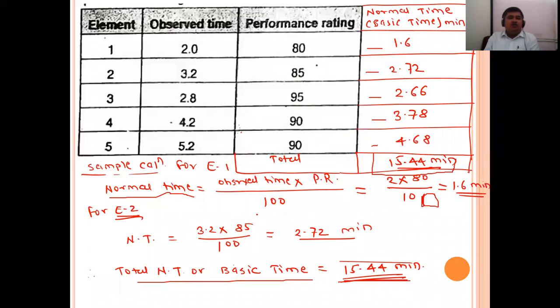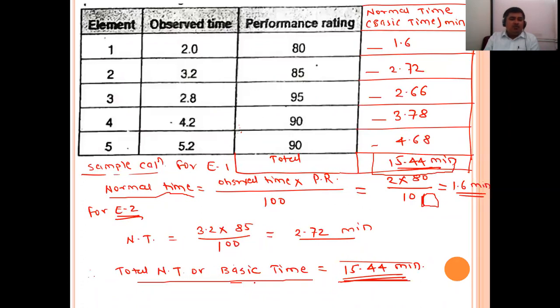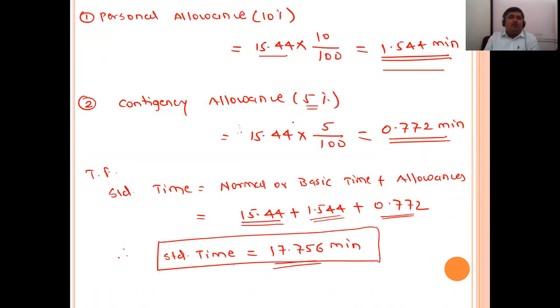Is it right? So here, personal allowance is 10%: 15.44 into 10 divided by 100, it comes as 1.544 minutes. Contingency allowance, to whom? To this basic time. The 5% is the contingency allowance: 15.44 into 5 divided by 100 is equal to 0.772 minutes.